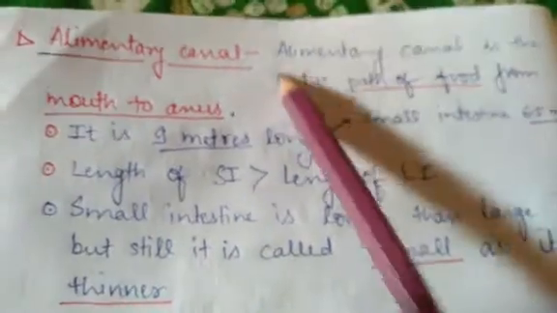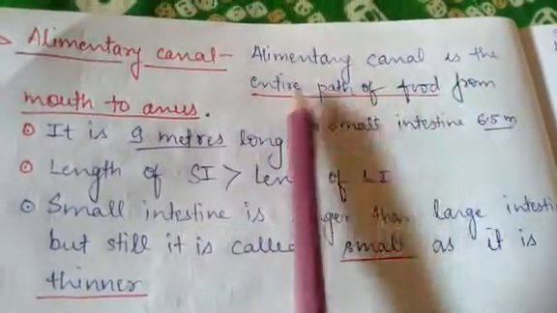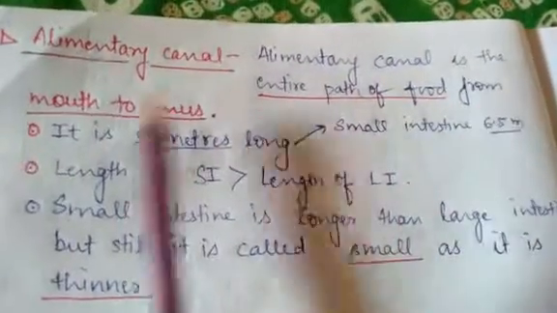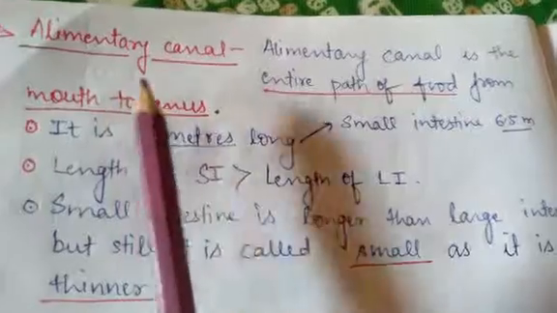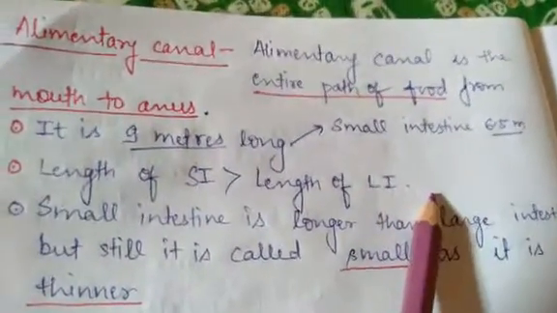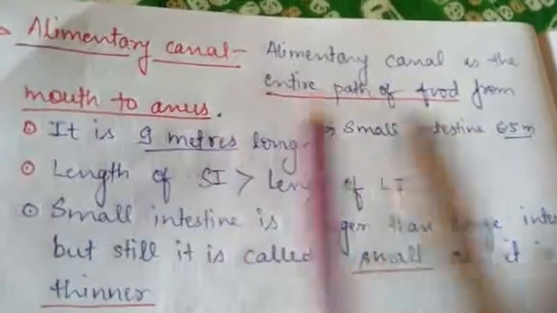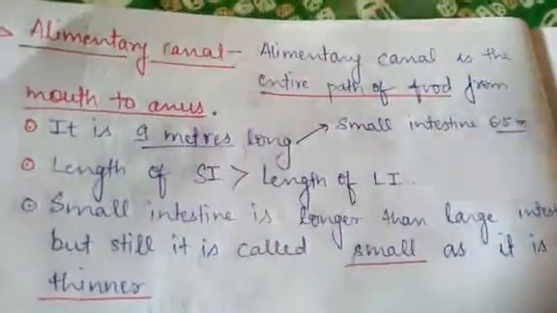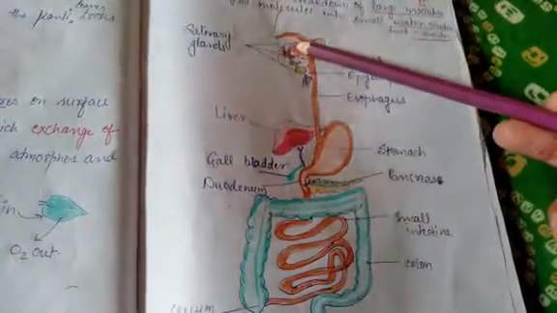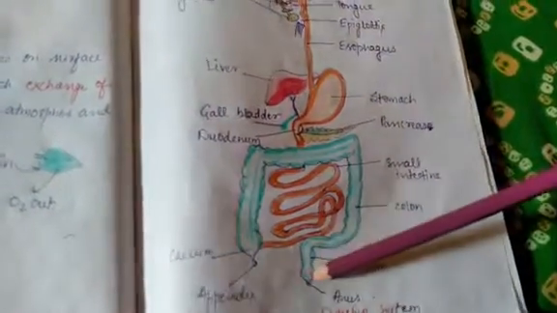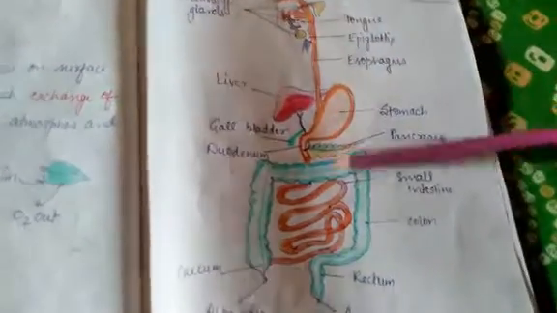The next term is alimentary canal. What is alimentary canal? Alimentary canal is the entire path of food from mouth to anus. Be specific. From the anterior part to the end part, means the posterior part, of the whole digestive system. That whole path is known as alimentary canal, from the mouth to the anus.